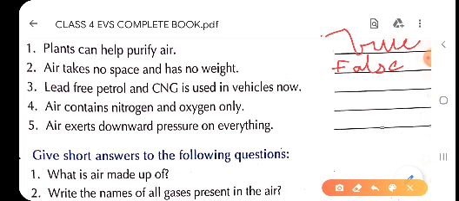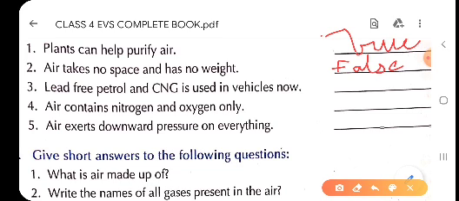Now, third one. Lead-free petrol and CNG is used in the vehicle now. Children, as we know, lead-free petrol or unleaded petrol or CNG is an eco-friendly fuel which does not harm the environment. It does not produce any kind of fume or smoke.